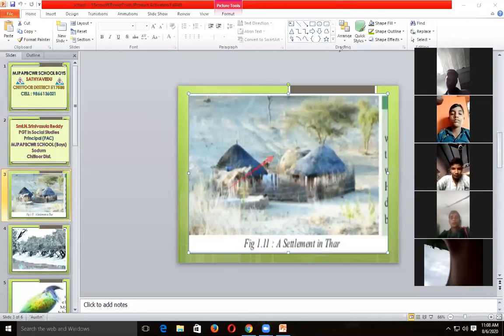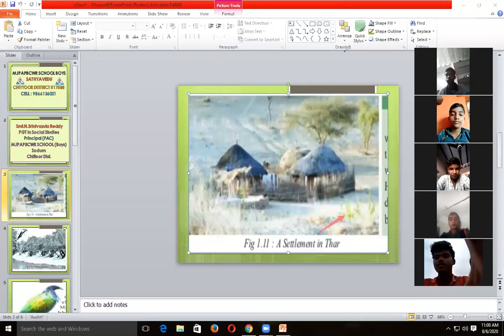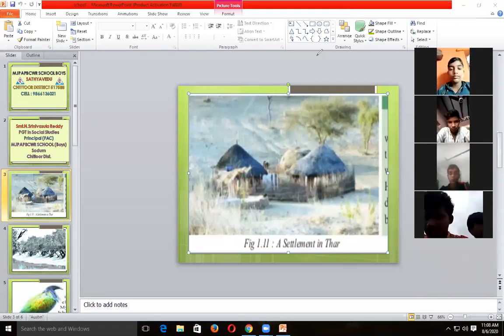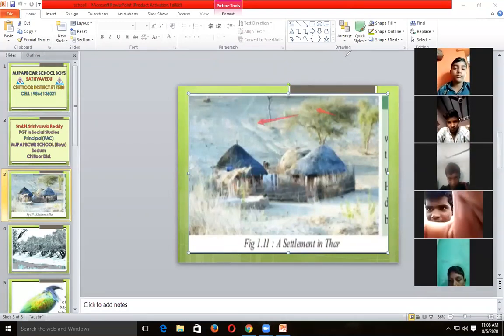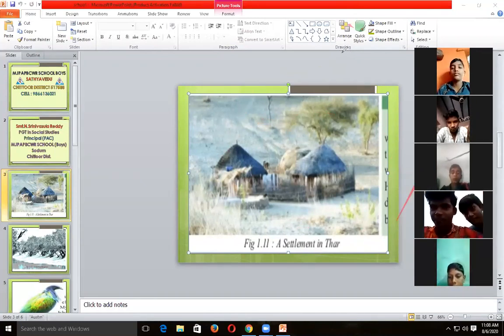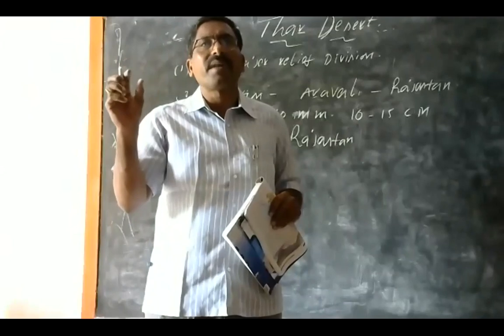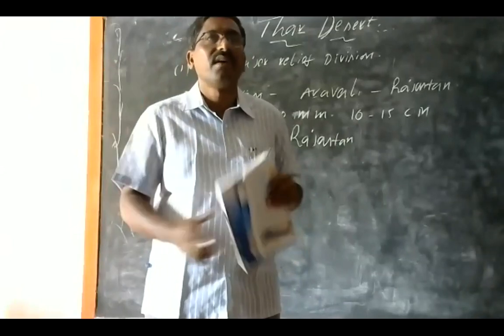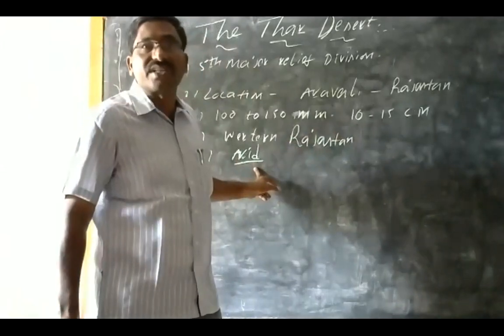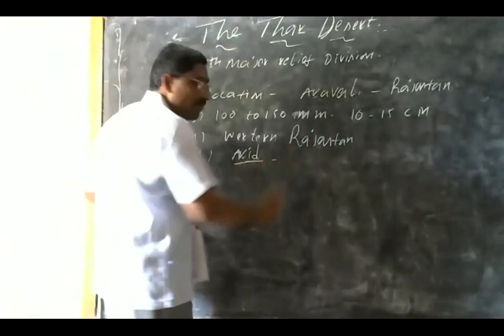So it occupies much of western Rajasthan. What climate is found there? Arid climate. Arid means very sunny places. The highest temperature in India is recorded in the Thar Desert. The temperature is sometimes very high in summer.